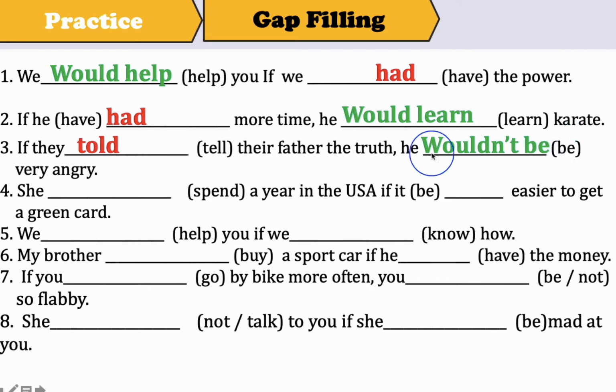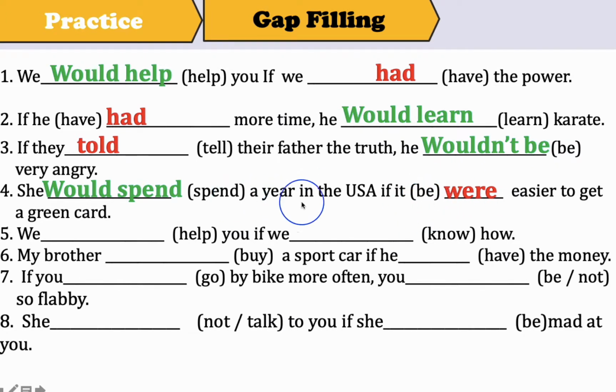So he wouldn't be very angry. So please remember we use the negative form here. Number 4, she would spend a year in the US if it were easier to get a green card. If it were. Please remember that the past of be is were.